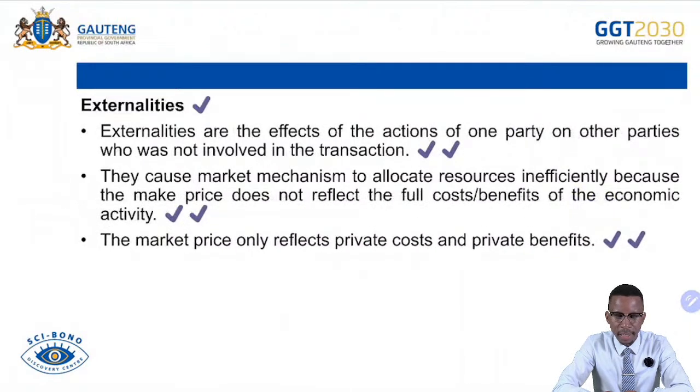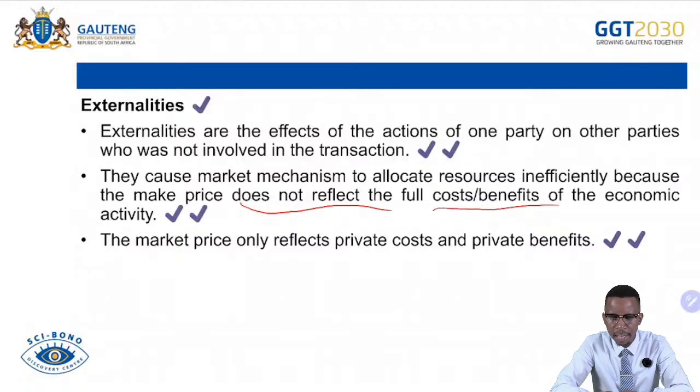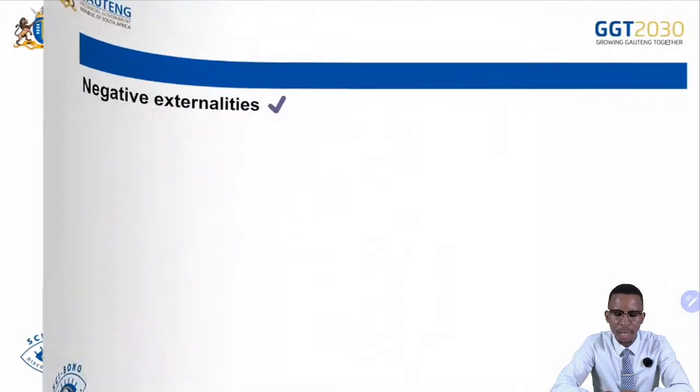So we say externalities are the effect of the actions of one party on another party who was not involved in the initial transaction. They cause the market mechanism to allocate resources inefficiently because the market price does not reflect the full cost or benefit of the economic activity. The market price only reflects the private costs and private benefits.